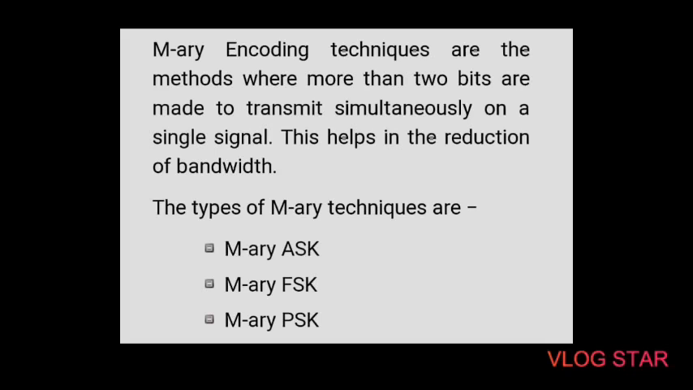Then we will discuss the M-ary encoding. Basically, M-ary encoding techniques are the methods where more than 2 bits are made to transmit simultaneously on a single signal. This helps in the reduction of the bandwidth. Basically, there are 3 types of M-ary techniques. The first is M-ary ASK, second is M-ary FSK, and third is M-ary PSK. Then after that, the next point is ASK.